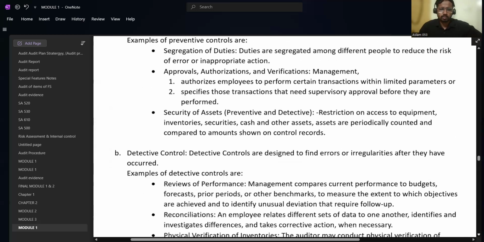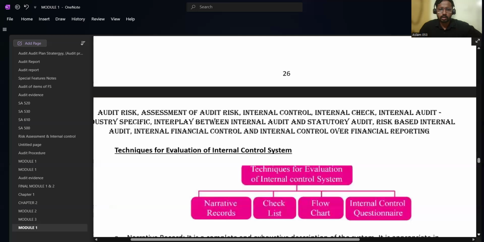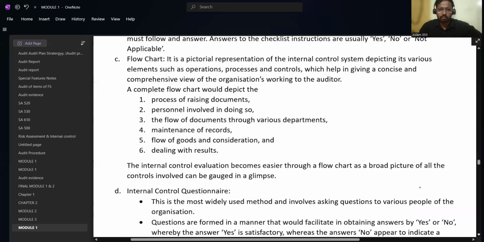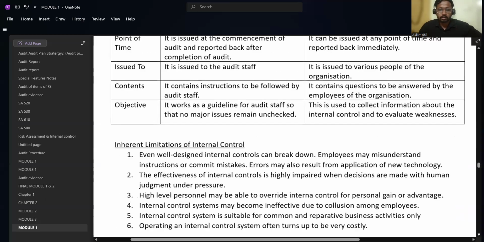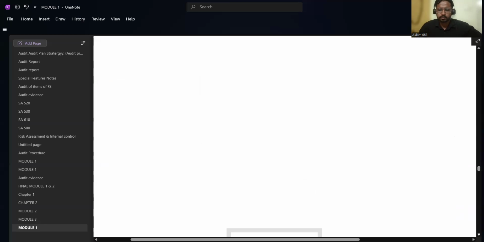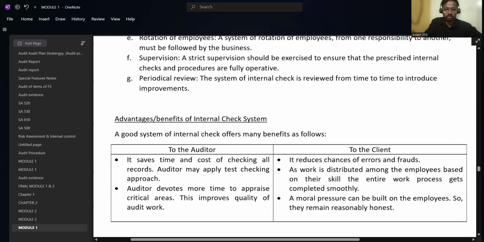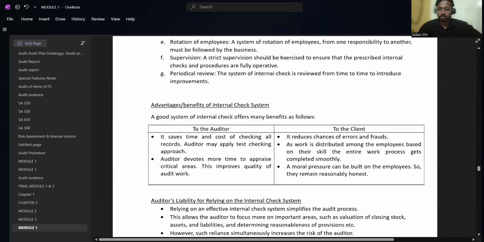This is module one actually. Narrate the different types for evaluating internal control by the auditor, internal control questionnaire and all. Everything is point wise. I think now it is zoomed so much. Okay.